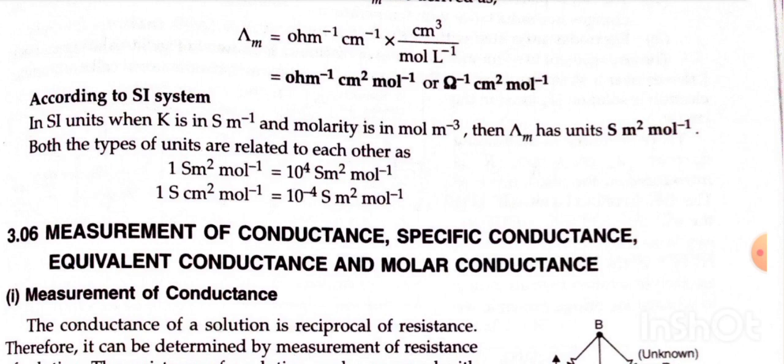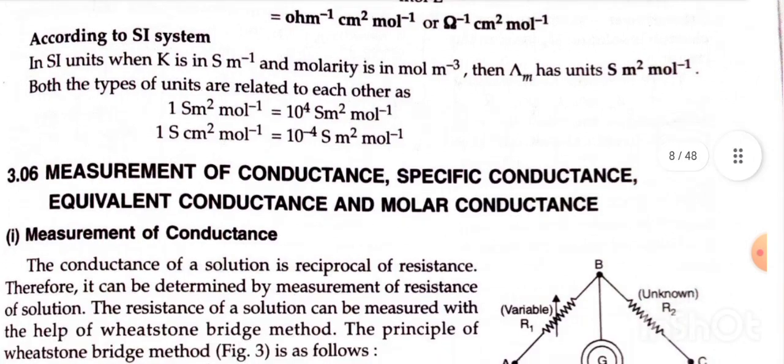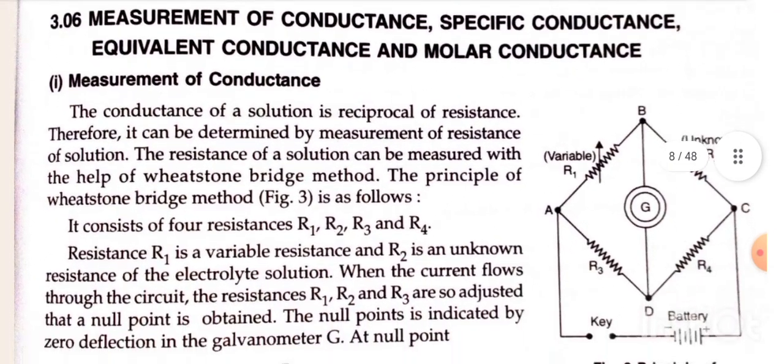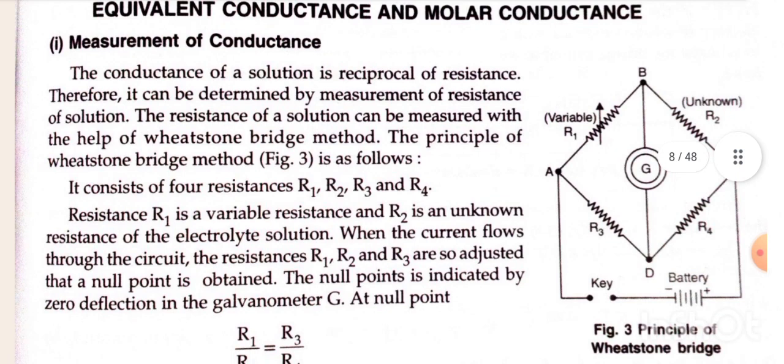Measurement of conductance, specific conductance, equivalent conductance, and molar conductance. First, measurement of conductance. The conductance of a solution is the reciprocal of resistance, therefore it can be determined by measurement of the resistance of the solution. The resistance of a solution can be measured with the help of the Wheatstone bridge method. The principle of the Wheatstone bridge method, figure 3, is as follows.